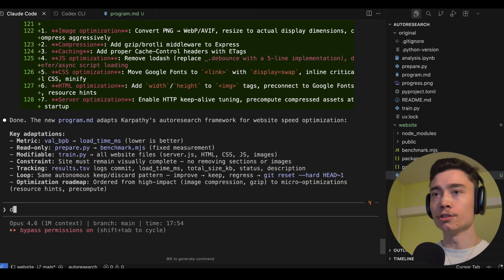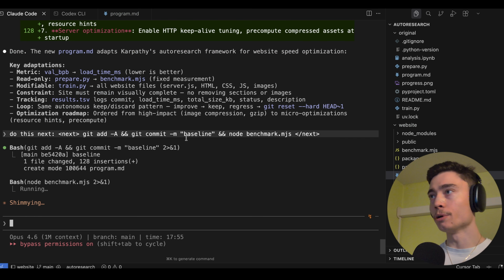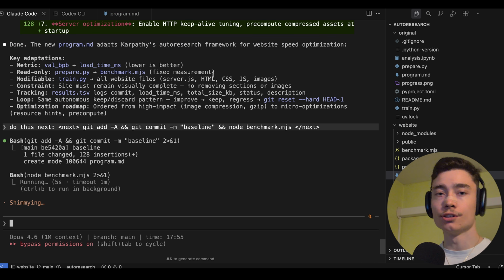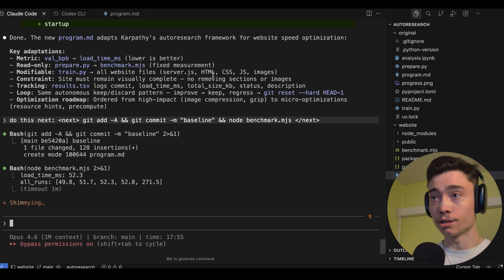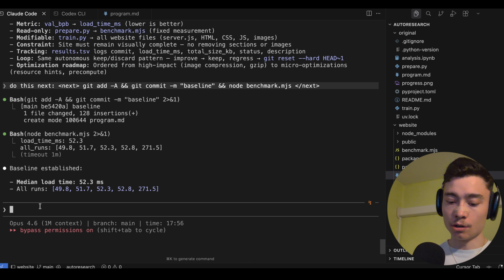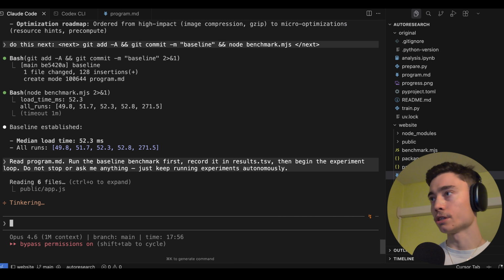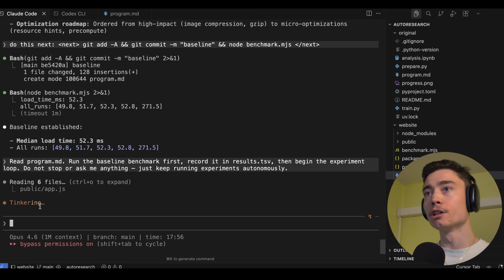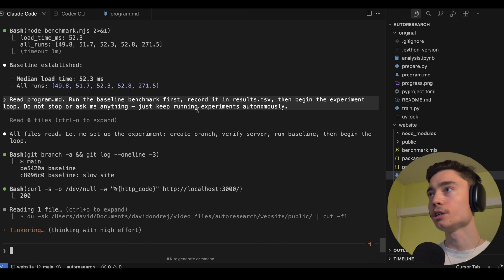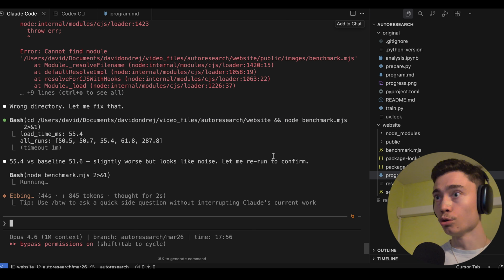Okay, so I'm going to say, do this next. Give it a clear instruction of what I want Claude Code to do. To stage this, commit this as a baseline. So remember, if an experiment is successful, it commits the result into history, that tweak. If it's not, it does git reset and tries something else. Now I'm gonna say, read program.md, run baseline benchmark first, record results TSV, then begin the experiment loop. Do not stop or ask me anything, just keep running experiments autonomously. And there we go, we have our first AutoResearch loop running.